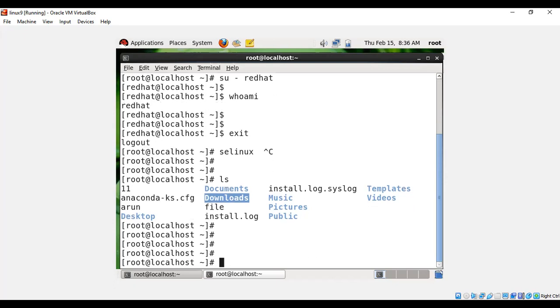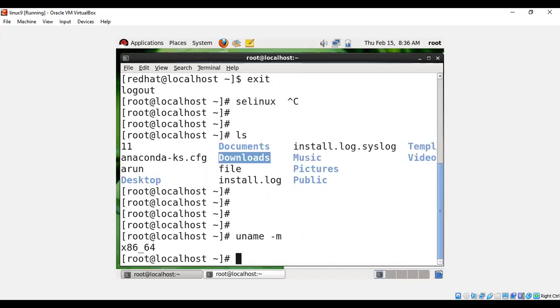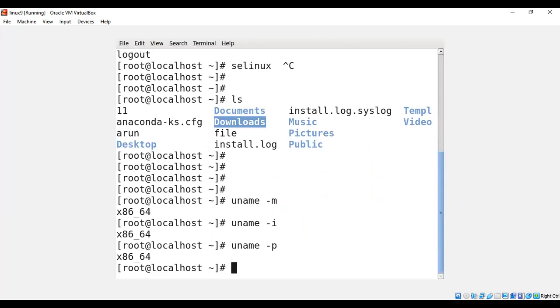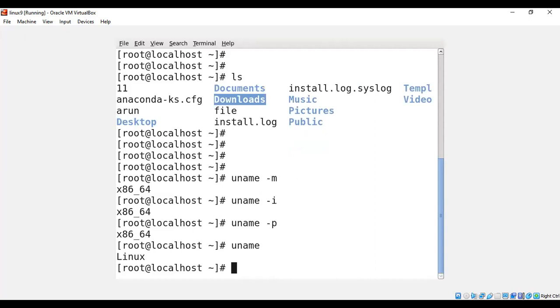Next, I'm going to show you a couple of commands. If you want to see the architecture of the operating system, the command you have to use is uname with the -m option. It shows the 64-bit architecture. The same thing you can get with -i or -p. Otherwise, just run the command uname and enter.